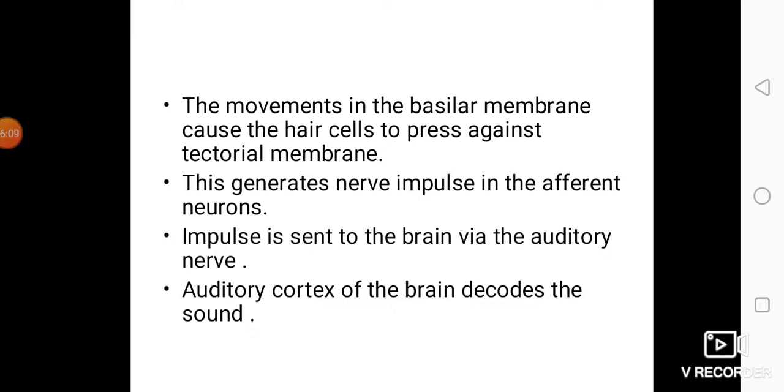It's a very simple process to learn, but it is a very complex process when we look into the biological pathway with which the hearing mechanism is done.